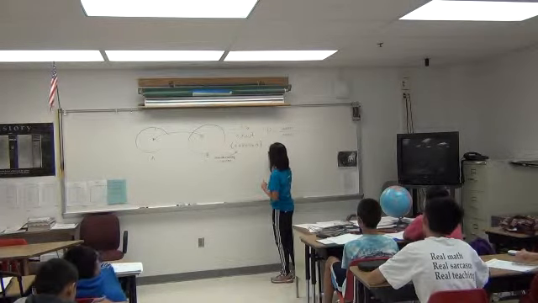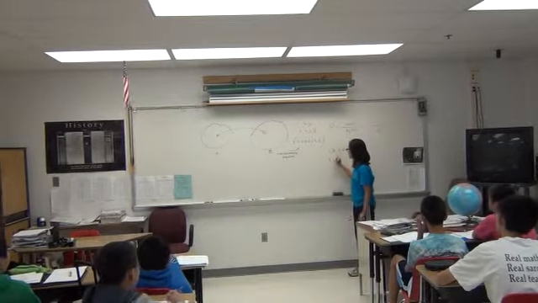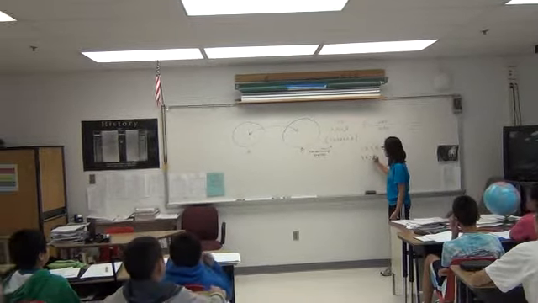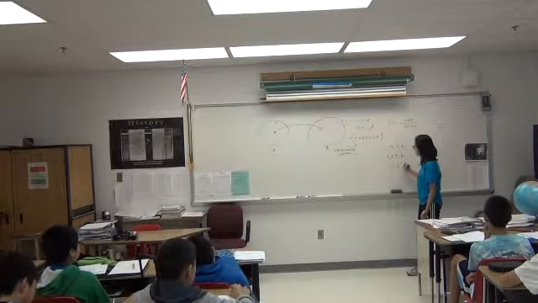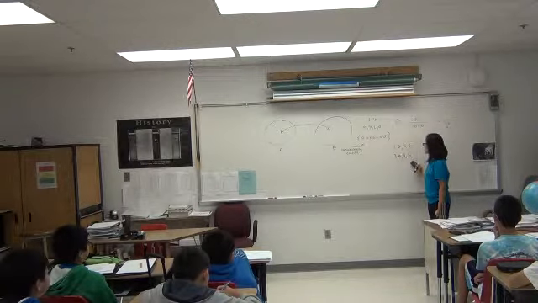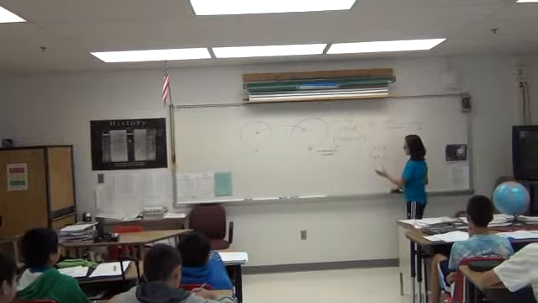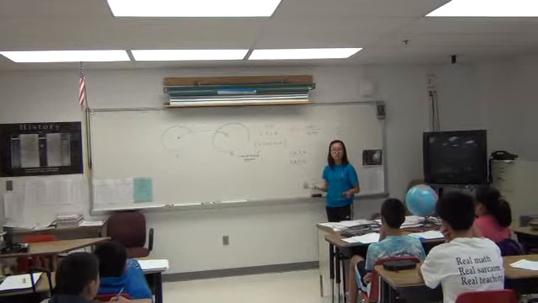So 1, 2, 3, 4 is an increasing sequence. 3, 4, 5, 6 is an increasing sequence. 1, 1, 2, 2 is not an increasing sequence, right? So what is the answer to this new question? How many increasing sequences are there from 1 to 6?